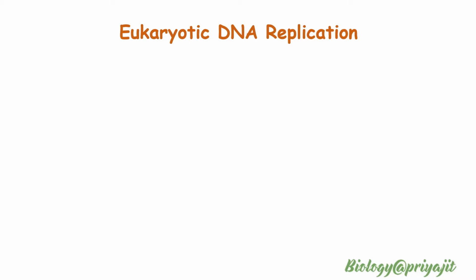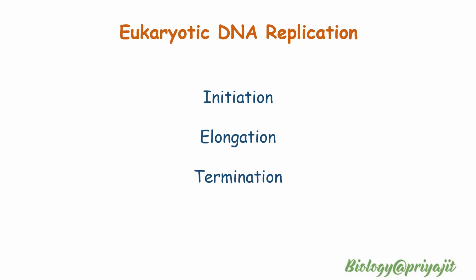Eukaryotic cells must accurately and efficiently duplicate their genome during each round of the cell cycle. Multiple linear chromosomes, an abundance of regulatory elements, and chromosome packaging are all challenges that the eukaryotic DNA replication machinery must successfully overcome. You already know that the replication process can be classified into three major steps: the initiation phase, the elongation part, and finally the termination. Here in this video we will have a detailed look at the initiation of DNA replication in eukaryotes.